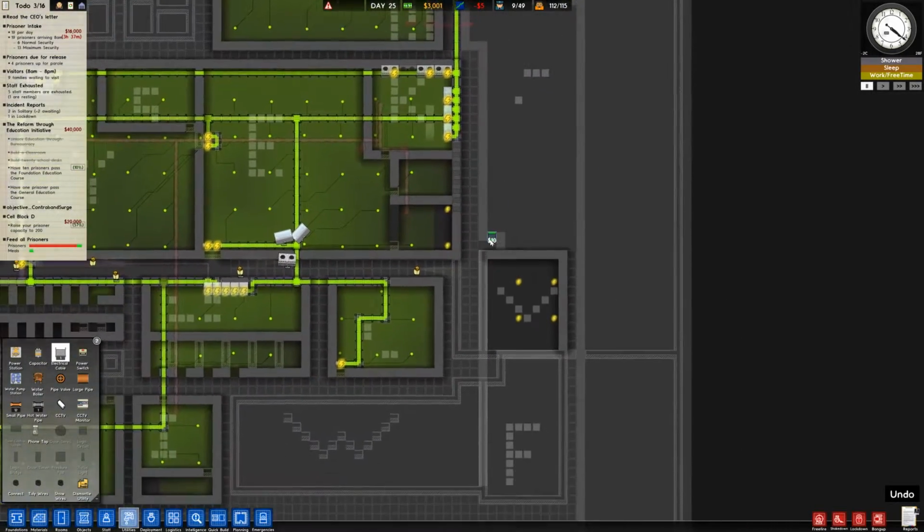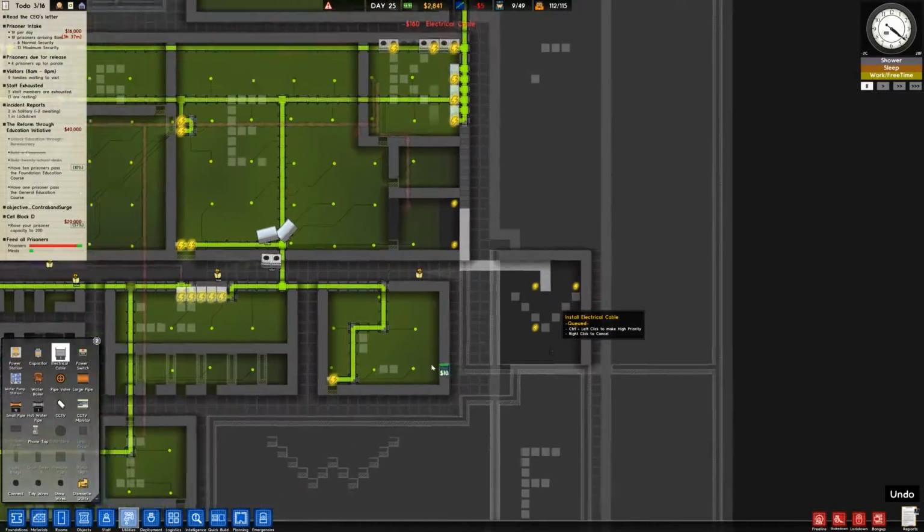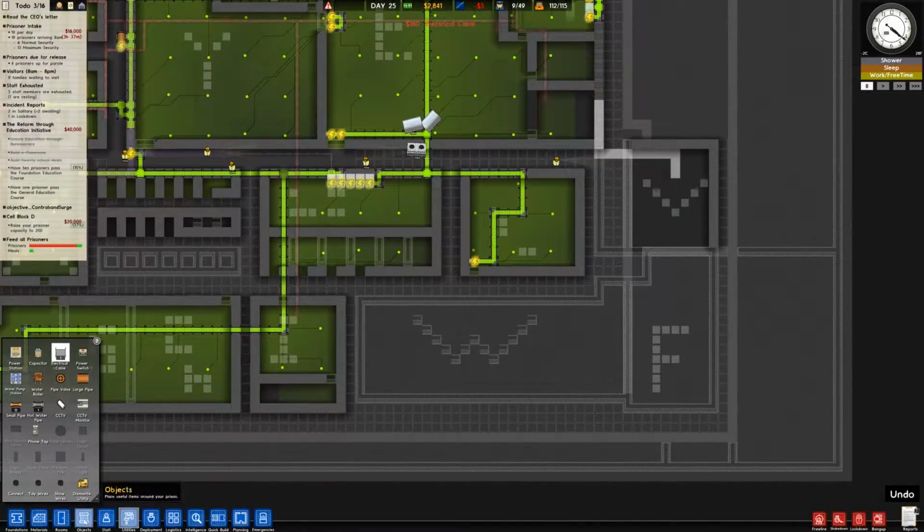So, what's the fastest route? Probably from here, I guess, because I just drew this. But it doesn't really matter which way I go. I'm just going to do this. That's probably enough to have the whole visitor's room powered.